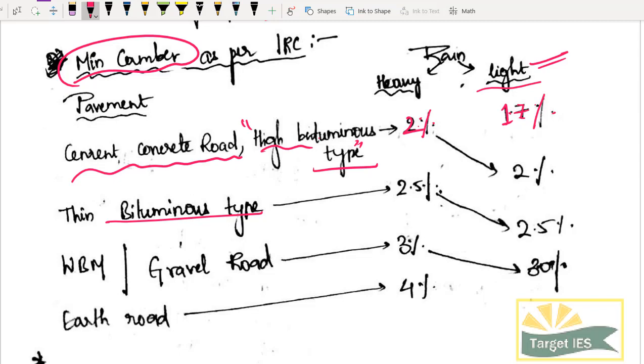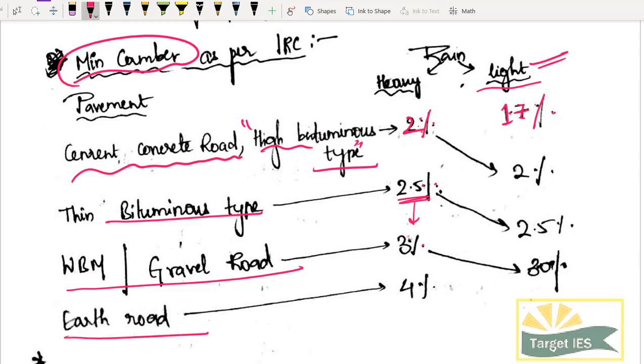If it is thin bituminous, okay, it is a little bit lower quality, right, तो वहाँ पे अभी केयरफुल रहना चाहिए, because water ज़्यादा damage करेगा. Therefore the slope whatever you are providing will be even more, 2% से सीधा 2.5%. ठीक है. And if you have only gravel road or waterbound macadam road, then the slope should be even more, 3%.